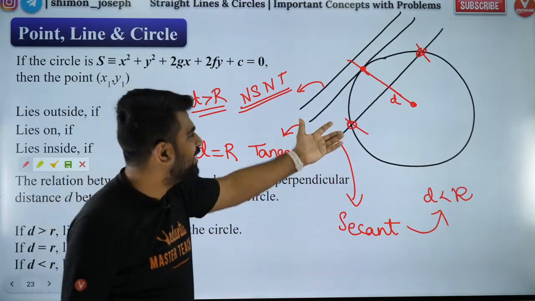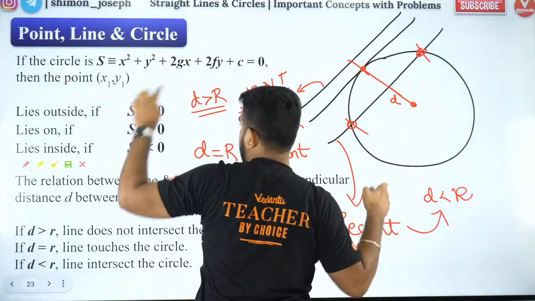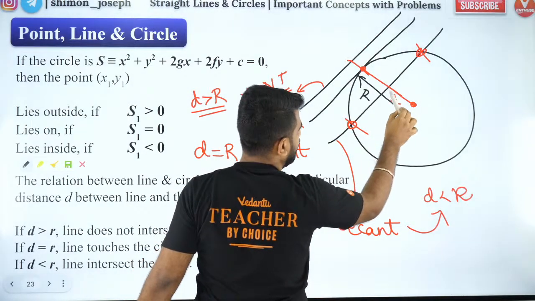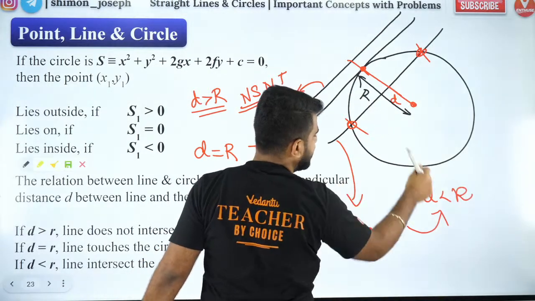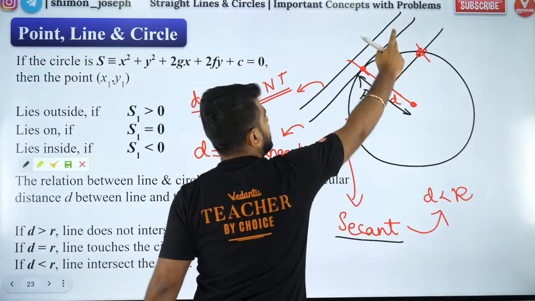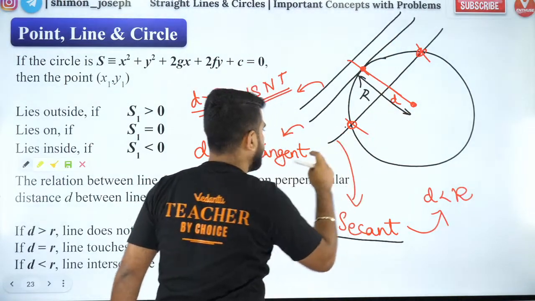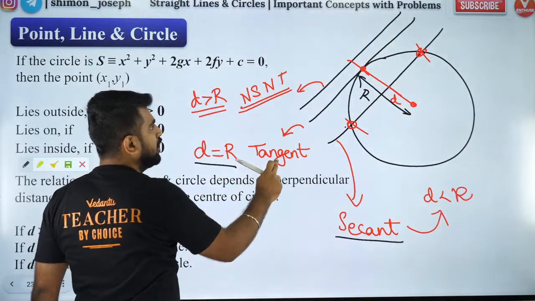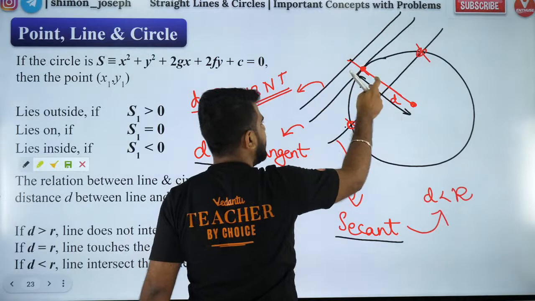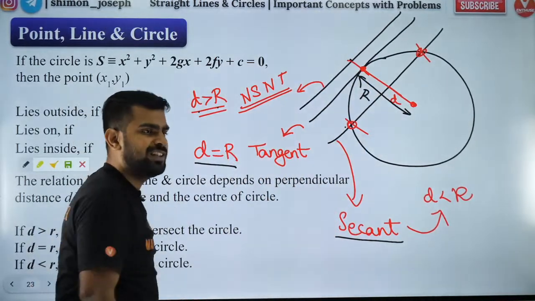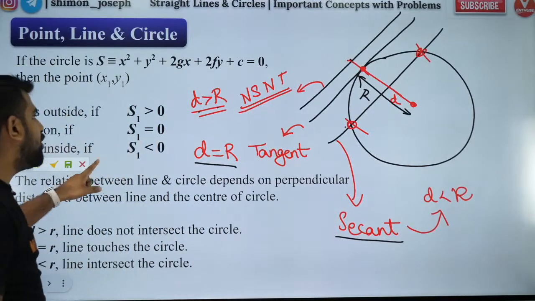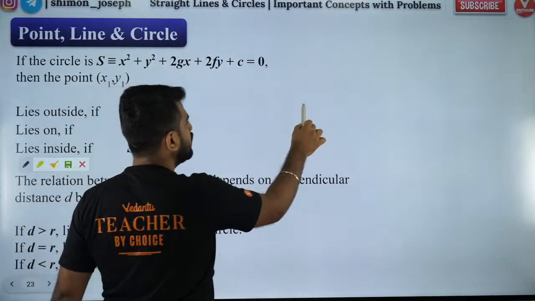That's it. Look at it now. Clearly you can understand. This is the radius. I will draw a radius in black color. So for the first line, the distance is smaller than the radius. That is why it cuts at 2 points. That is why it is a secant. For the second line, which is a tangent, both distance and radius are equal. So D equal to R for a tangent. And for the third line, which is outside, the distance from the center is very large and the radius is small. So D is greater than R. Got it? It's obvious. Did you all like it now? Very good. So how do you find D? For D, you use this formula.